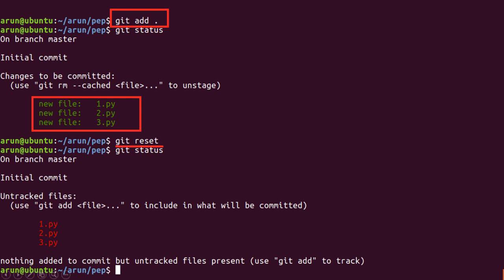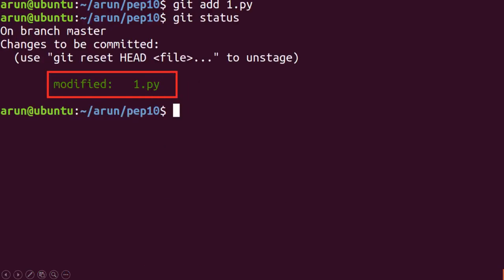Now if I do a git status over here, you will see that I am on branch master, initial commit, and I have 3 files which are in the staging area. If I have to reset this, then I'll type a command which is git reset, and then if I do git status over here, you can see that again all the 3 files are untracked files for me. Once the file is in the staging area, any changes I make to the file, git will keep a track of it.